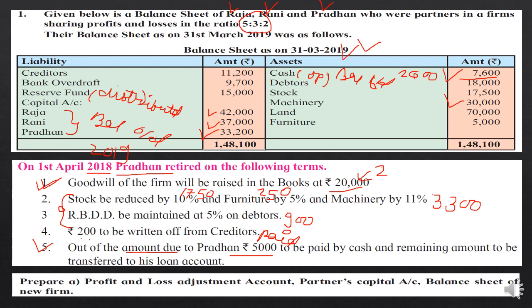So 5,000 is being paid to the retiring partner, and whatever balance remains in the retiring partner's account, that amount will be treated as the partner's loan account, Pradhan's loan account. This is the information given to you. You have to picturize what is happening in the business and then start solving. Before going to the solution, students, have a habit to read the question carefully. So prepare the profit and loss adjustment account, partners' capital accounts, and balance sheet of the new firm, meaning after retirement of the partner.